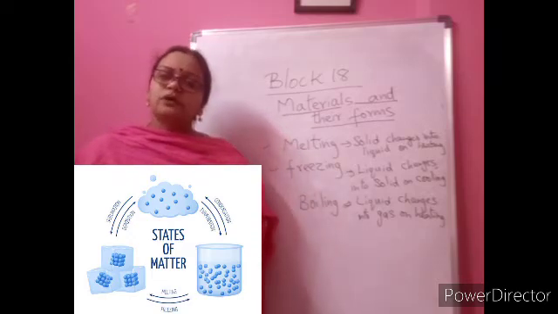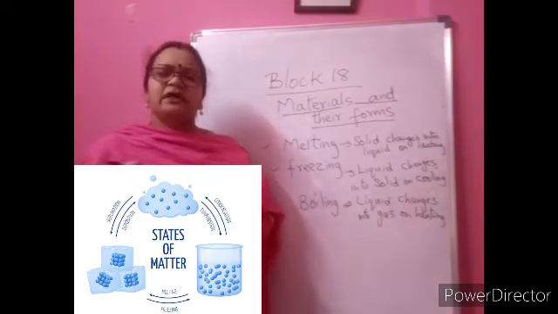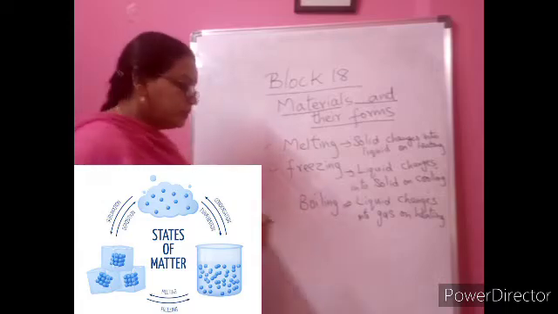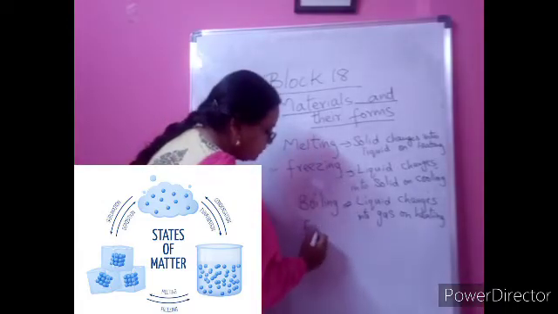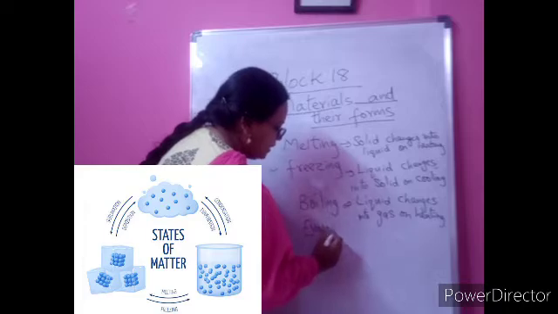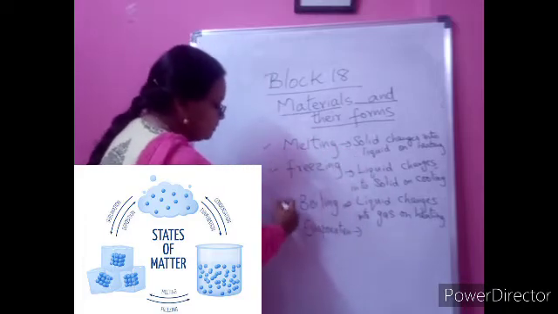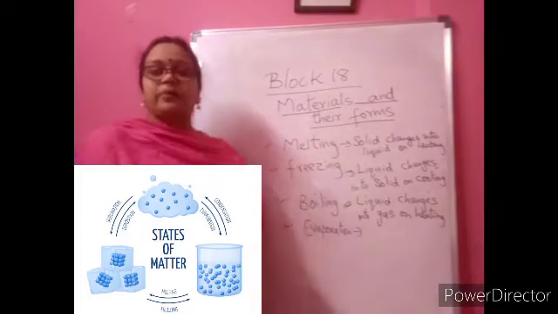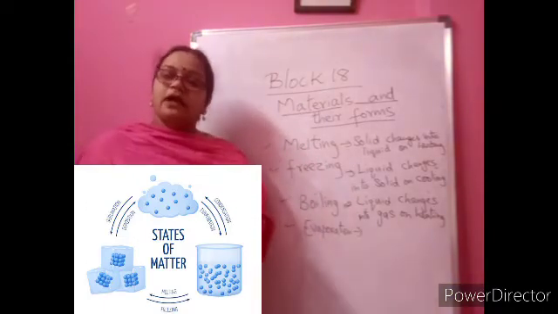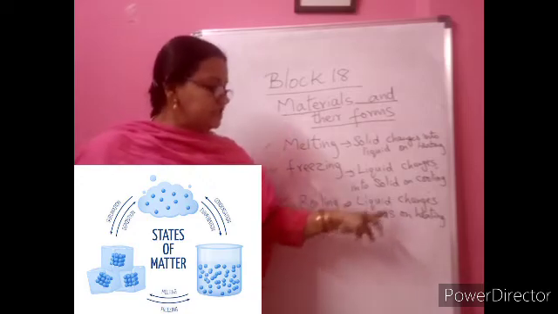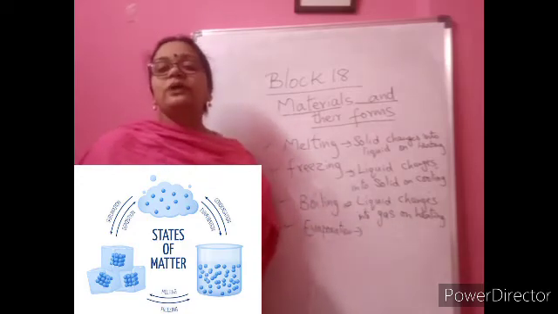So that is called what? Do you know the word I just hinted? Very good. That is called evaporation. So after learning the spellings of melting, freezing, boiling and evaporation, what happens in evaporation? Again, the liquid is changing into gas, but without direct heating.